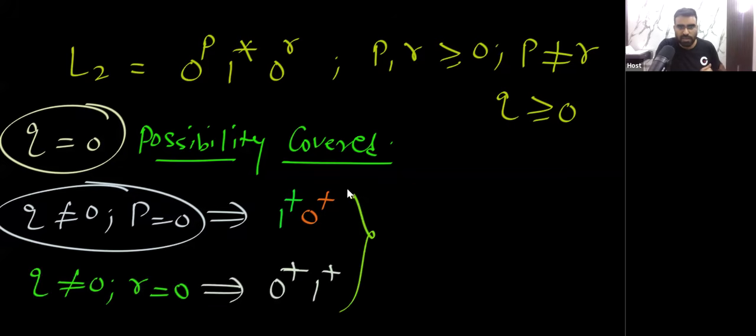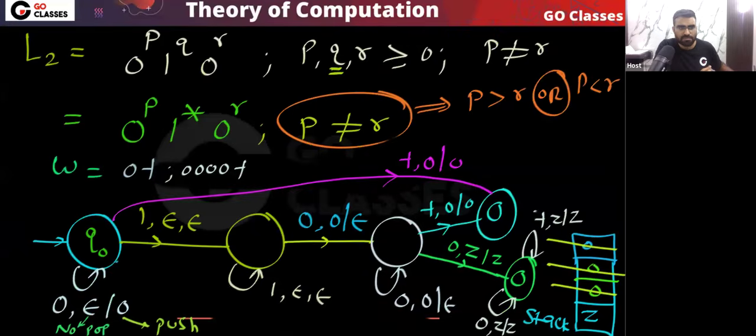So what I will do, let's see the first one. This means once the zeros are coming, that should be accepted. There is no 0 here, so this possibility I need to cover. Notice, in the initial state the first symbol is 1. If the first symbol is 1, then what should happen? In the initial state, if the first symbol is 1 and on top of the stack there is Z, then what should be done?